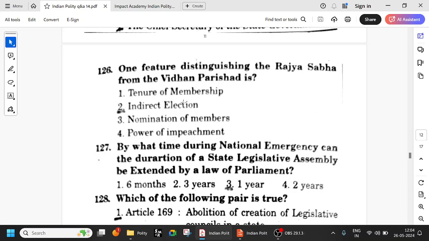Okay. So tenure of membership is also 6 years in both cases. Nomination is there, 12 members. Okay, 12 members to the Rajya Sabha. Power of impeachment and all those things are fine. So indirect election, you can say, is more related to the Rajya Sabha.